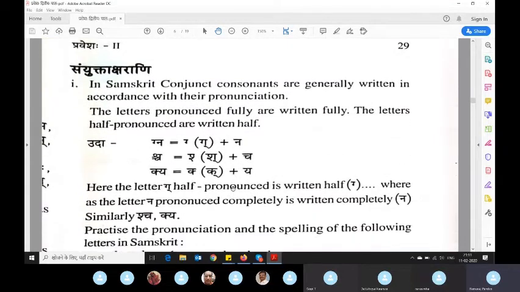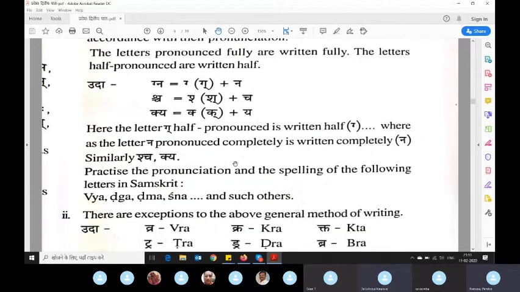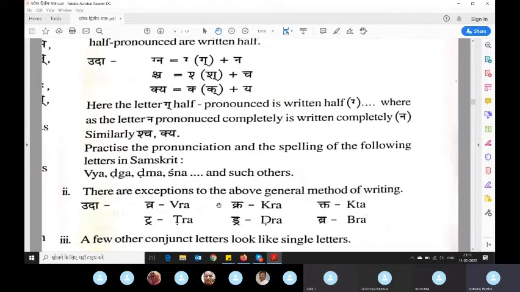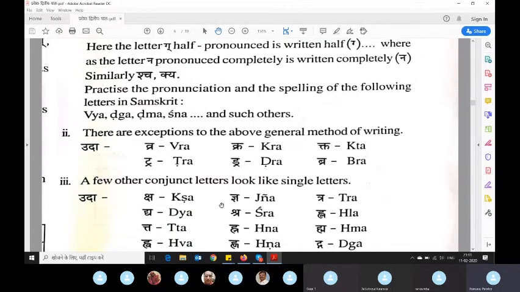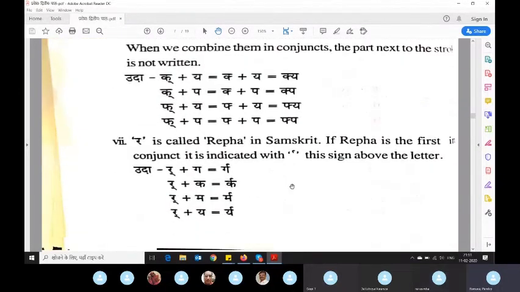So this exercise I will not do. This is simple, how to add and pronounce. If you have any doubt, these are simple and self-explanatory, how these things are written and all.